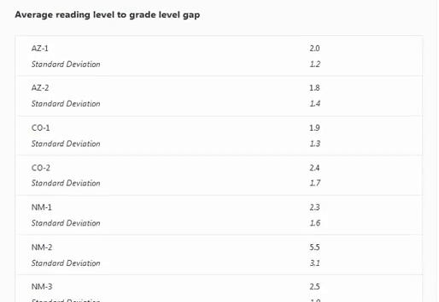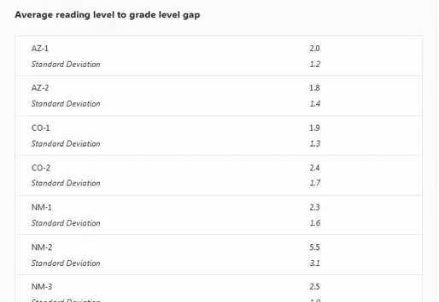Now let's get a little bit more tricky here. So we have your average reading level to grade level gap per region, which means on average how far kids are behind in their reading ability from their actual grade level. So we've got our averages, but we also have the standard deviations for each region. The standard deviation is going to give us an indication of how closely the scores are clustered around that average.